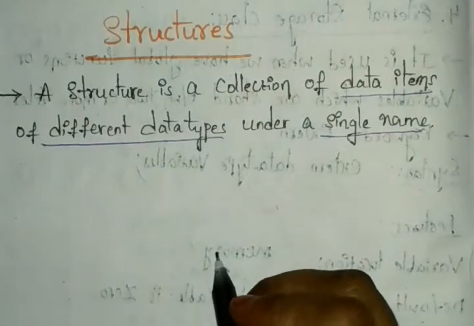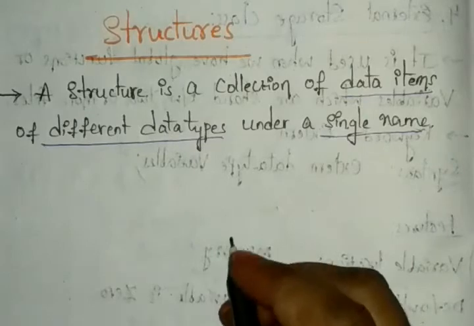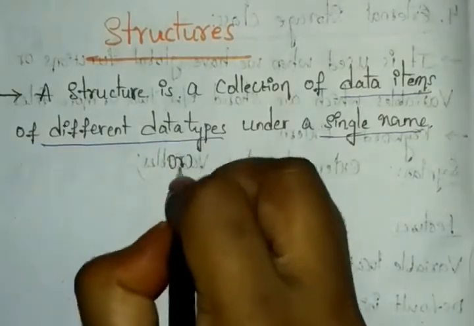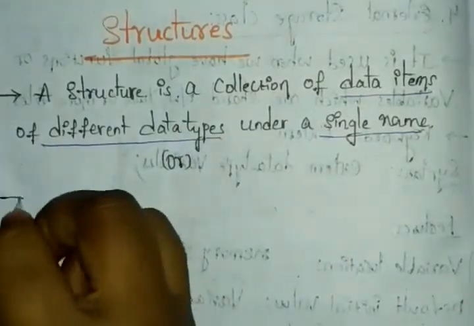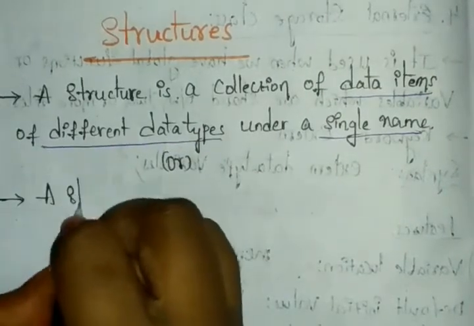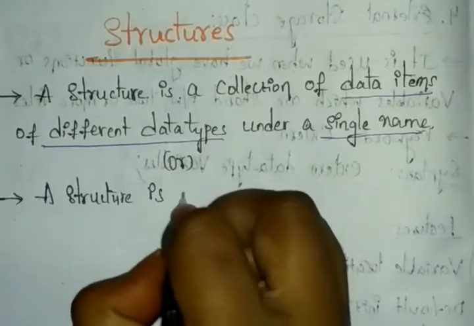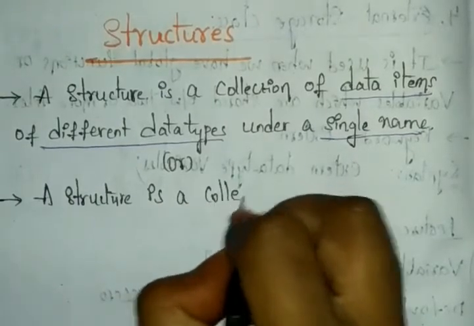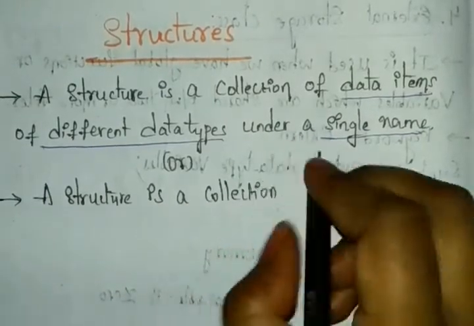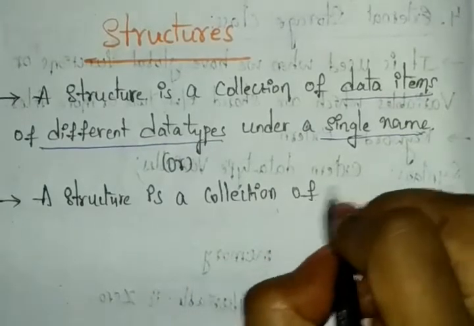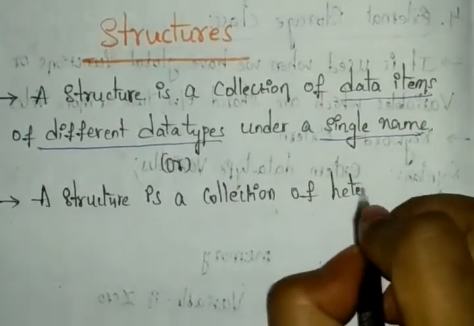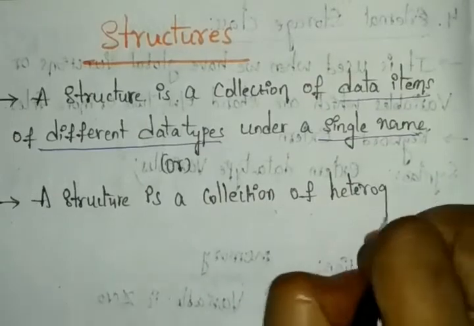Or here we can say a structure is a collection of heterogeneous data items.